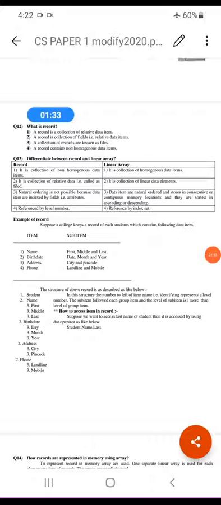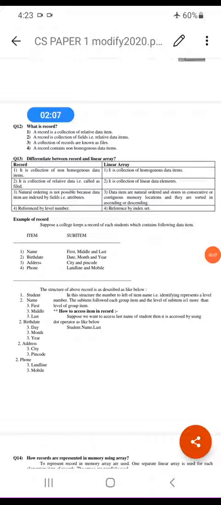Then again level number 2 for birth date. Birth date is a group data item, so it consists of 3 parts: day, month and year, and they are given level number 3. Then address again comes at level number 2, and as it is a group data item of city and pin code, the city and pin code get level number 3. Similarly in phone we have 2 parts, one is landline and another is mobile. So we can keep this record like this using level numbers.